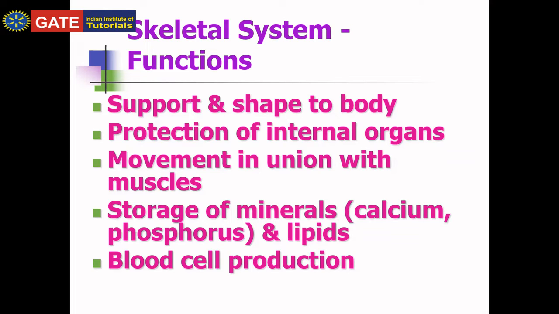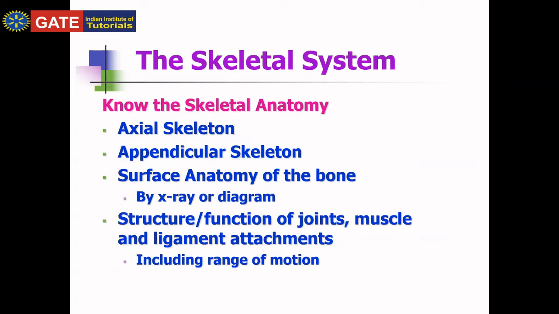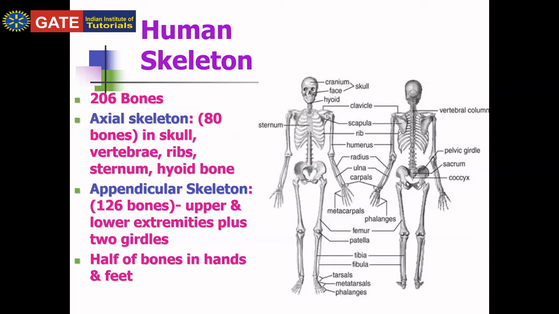Skeletal system. In the skeletal system, we will study the axial skeletal system and the appendicular skeletal system. We will study joints. We will study muscles and ligaments. We will study the motions and range of motions. Okay. Today we are going to explain the human skeleton.